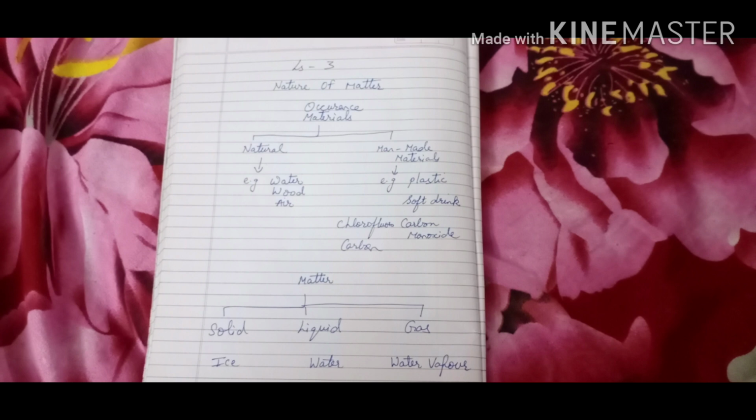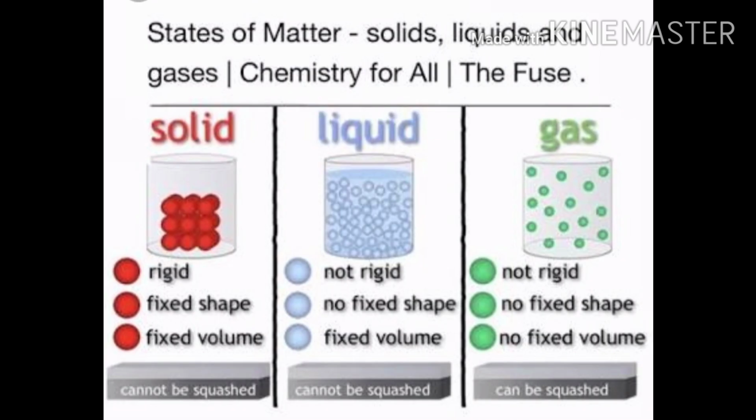Now matter exists in three forms: solid, liquid and gas. The three states of matter, the common example is ice, water and water vapor, which we have done in our previous class. All the things which we see around us are called as matter. Matter has physical properties as well as chemical. Physical means external properties, chemical means internal properties. Anything which has mass, means weight, and occupies space, means they need the space, so that is called as matter.